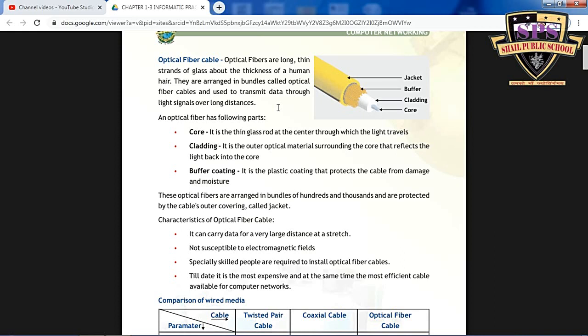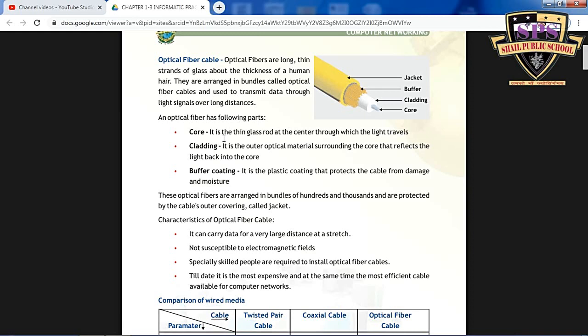An optical fiber has the following parts: first is the core, second one is the cladding, and third one is the buffer coating. The core is a thin glass rod at the center through which the light travels. And the cladding is an outer optical material surrounding the core that reflects the light back into the core.